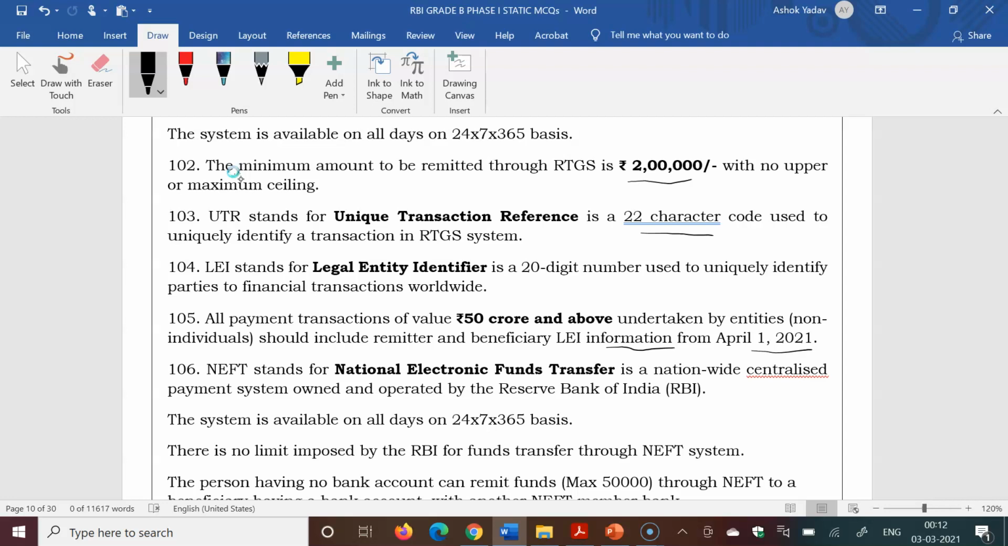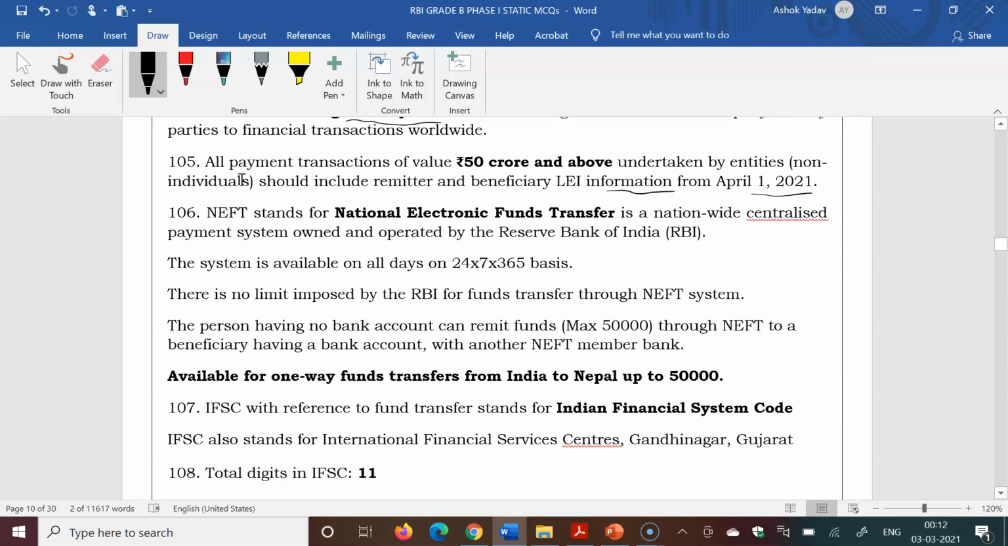So RBI released the guidelines related to legal entity identifier. So all transactions that are 50 crore and above. This is required for the non-individual category, meaning those entities which are making large transactions. So they have to provide these legal entity identifier details.